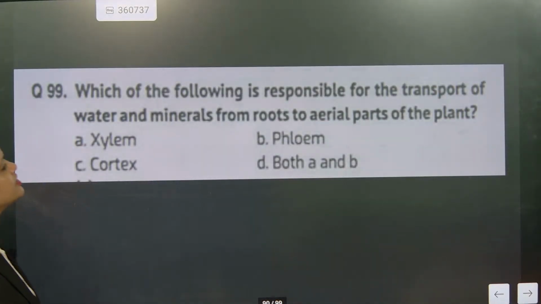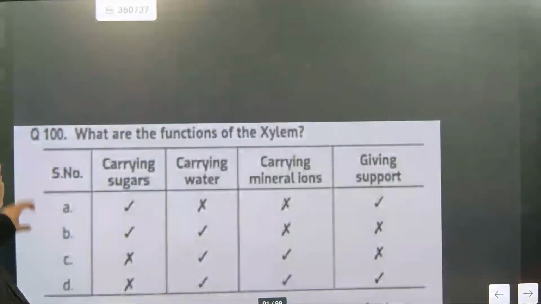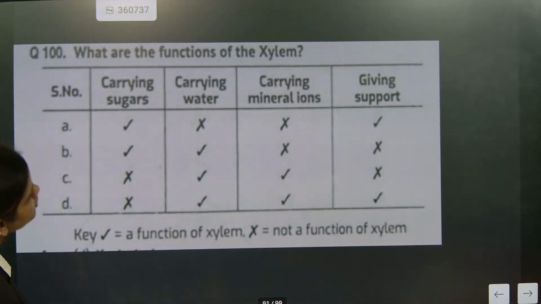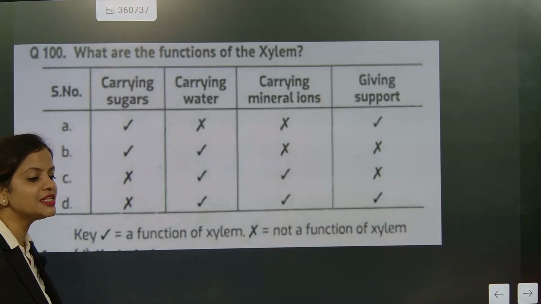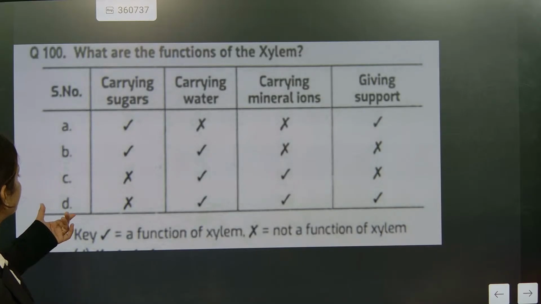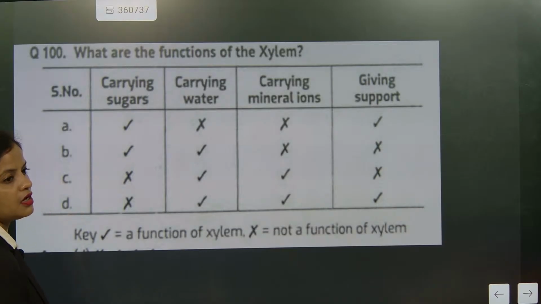Which of the following is responsible for transport of water and minerals from root to aerial parts? Xylem. Check the function of xylem. Carrying sugar, xylem will not do. Carrying water, xylem will do. Carrying minerals, xylem will do. Giving support also, because most of the cells are dead. So definitely the answer will be D.